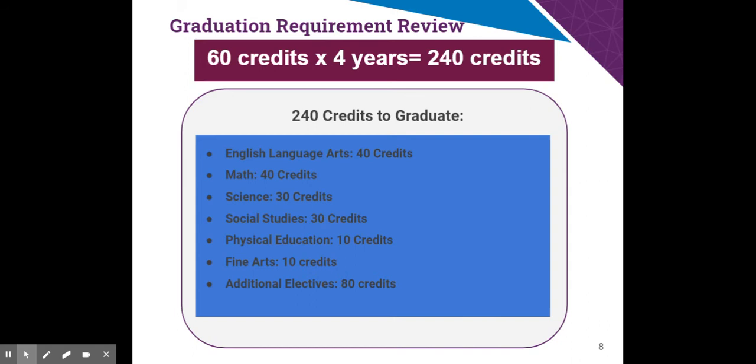So you have an ability to put yourself in a position to have your credits done quite a bit early, which means you may be able to have off periods, or you may be able to focus on some college classes or some career classes that are more focused on what you want to do in the future.